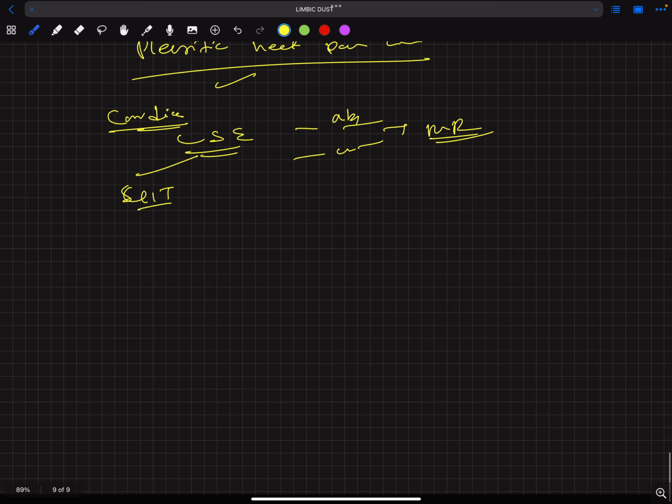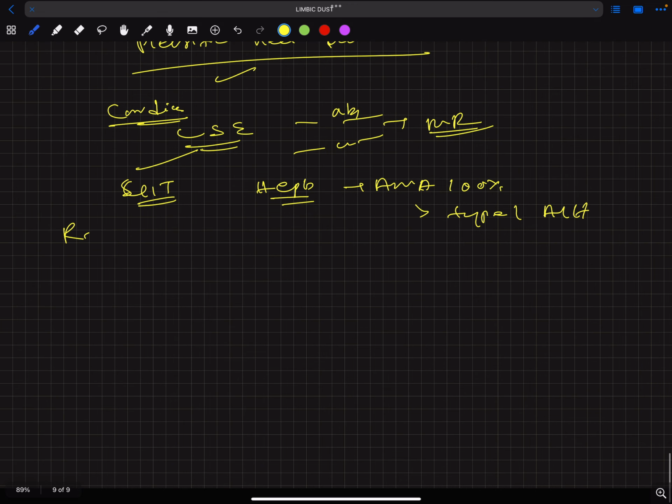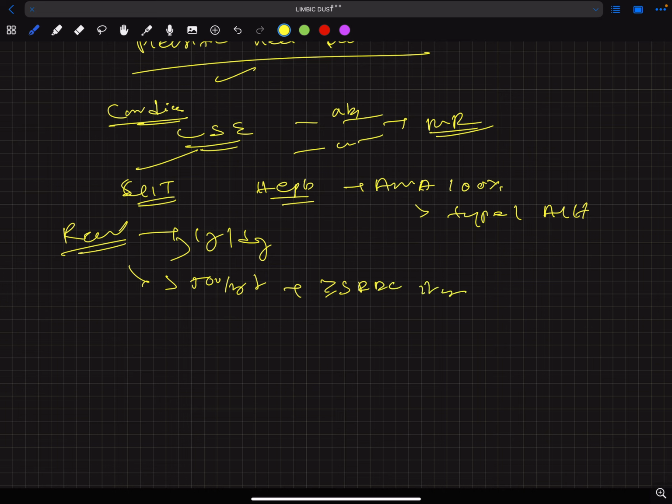GIT is spared. Hepatobiliary, as I told you, ANA is associated, with 100% ANA positivity in type 1 autoimmune hepatitis. Another is renal. It is the most commonly affected. Renal biopsy is indicated if proteinuria is more than 1 gram per day, or proteinuria more than 500 milligrams per day plus more than 3 RBCs in urine. Macrohematuria plus proteinuria can lead to SLE.